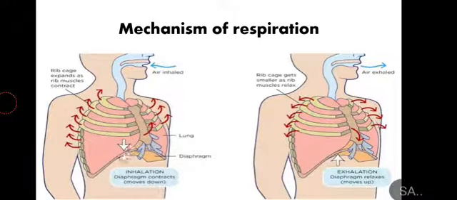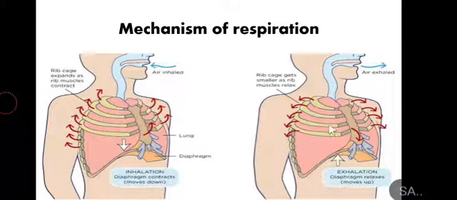When the lungs are filled with air, the next process of breathing happens, which is called expiration. The opposite happens in expiration. Once the lungs are filled during inspiration, the next step is expiration.